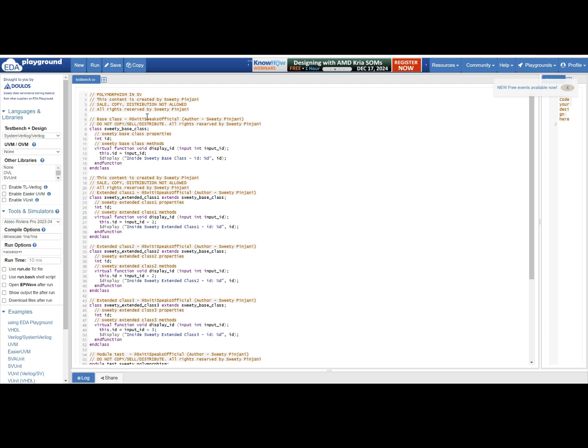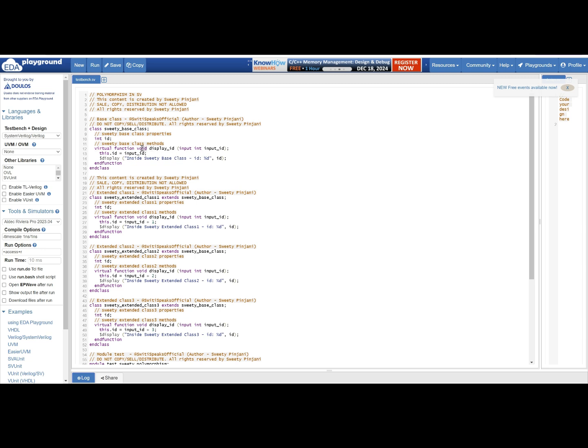Here is the code of polymorphism. I have taken the same example which I explained to you in the theory part with the help of the diagram. You have a base class, named Sweetie base class, which has one variable called ID. It has one method which is virtual, and the name of the method is display ID.